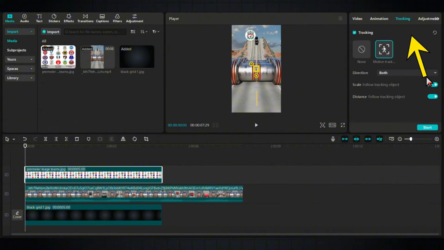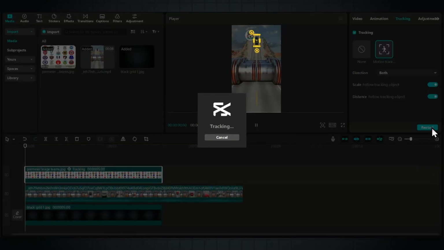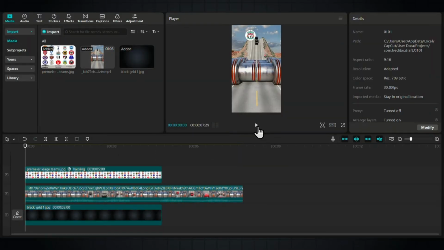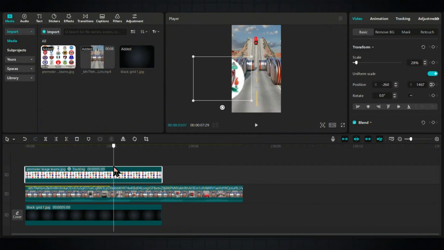Now click on tracking, set it to both, and then align the yellow tracking icon on top of the black car. Once everything is properly positioned, click Start Tracking and CapCut will automatically make the logo follow the car smoothly. Let's see the output. After the tracking process is complete, ensure that the image layer ends exactly when the car exits the screen, so we can focus on the next car.